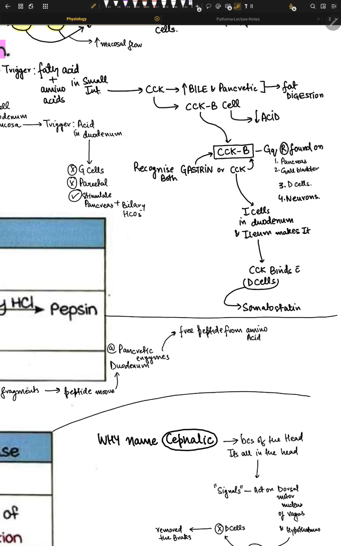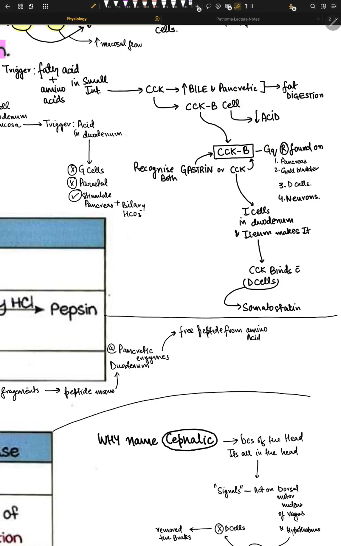Now let's talk about CCKB because it's really interesting. We have two things, increased acid and decreased acid via CCKB. CCKB binds with something called Gq, and Gq is just for calcium, remember that.